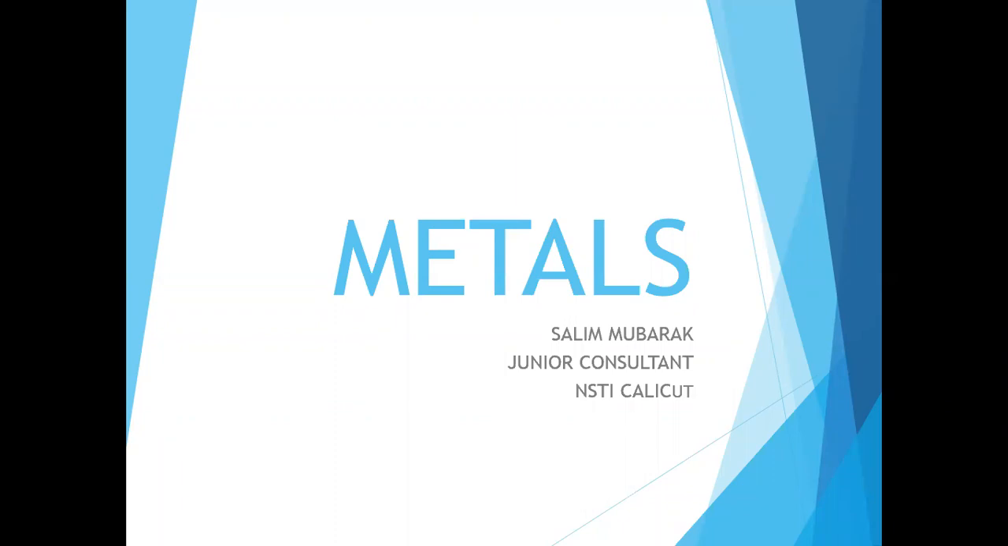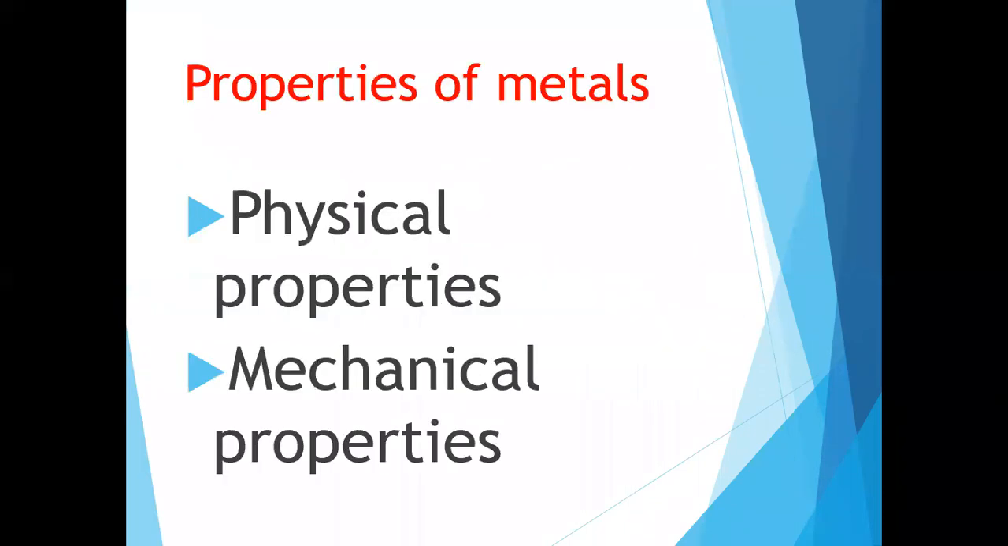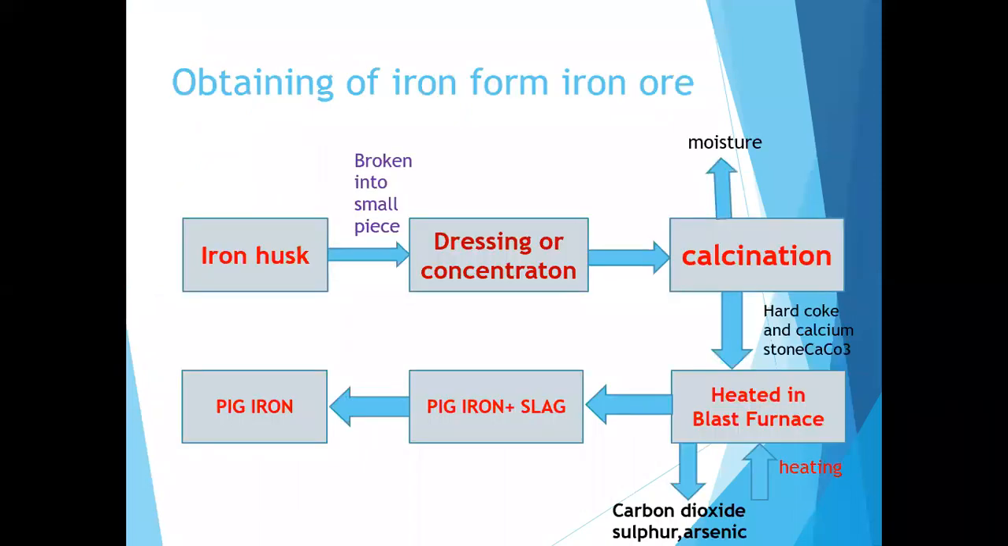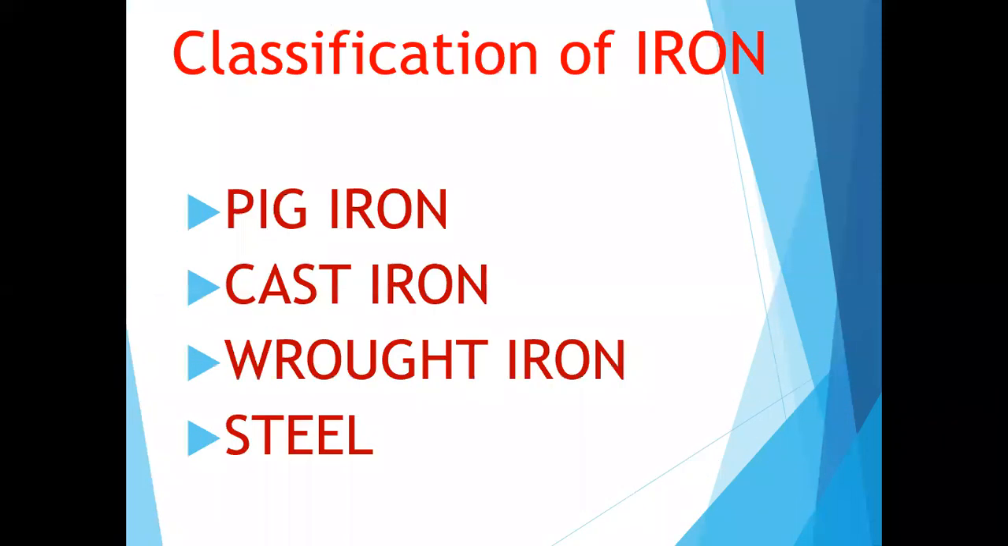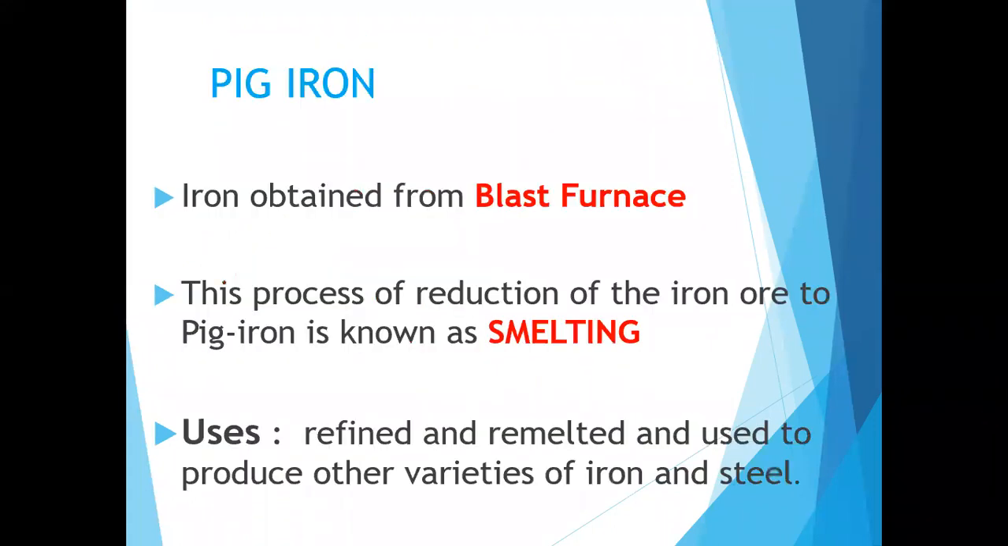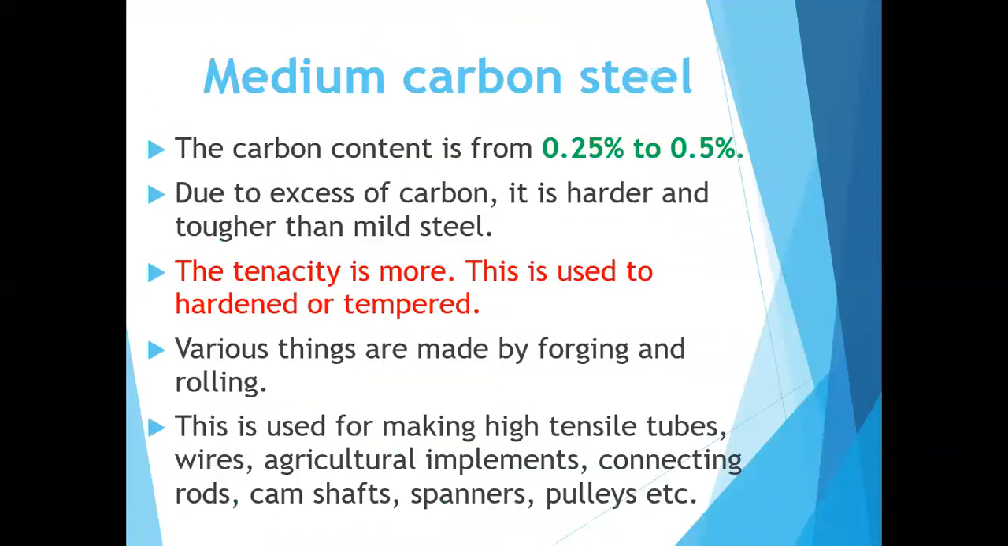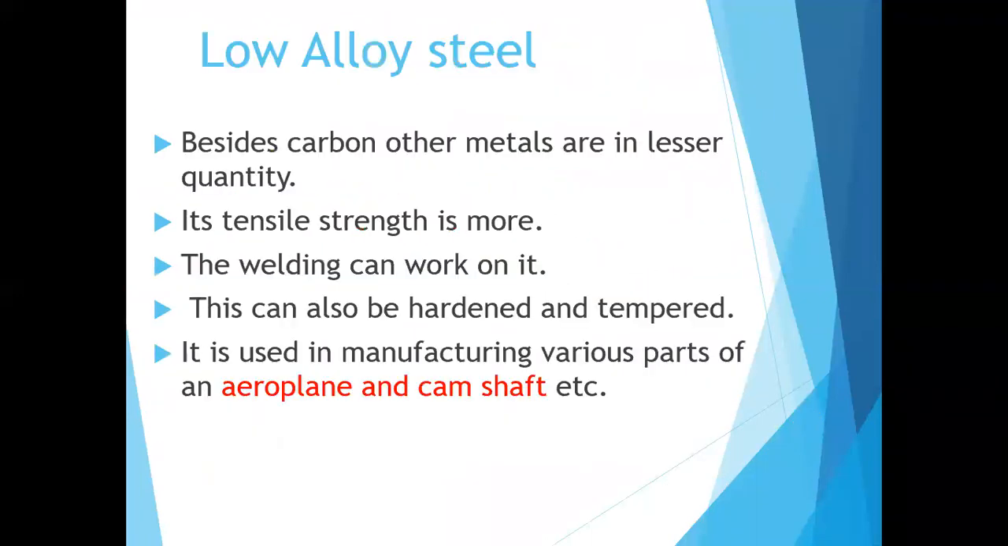Today we are continuing the last class, that is the metals. Already we conducted two classes on the metals, and we discussed the properties. In the last class we discussed the classification of irons: pig iron, cast iron, wrought iron, steel. Today we have to discuss another topic.